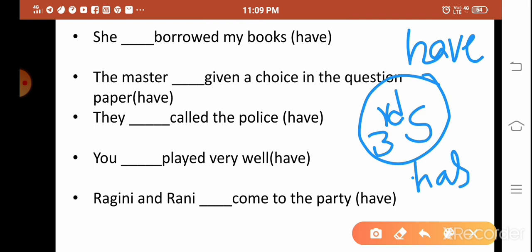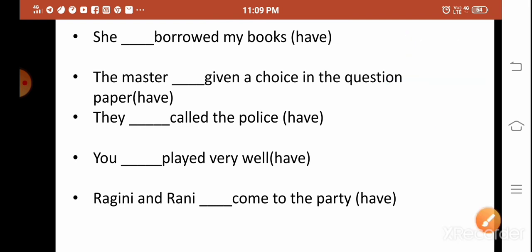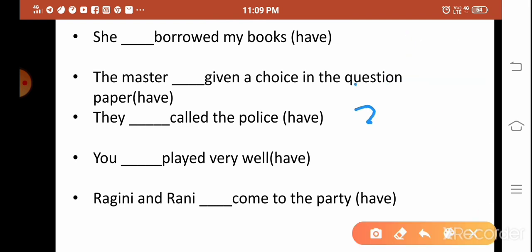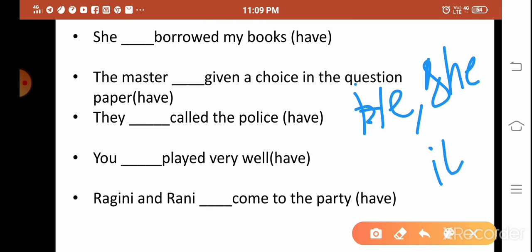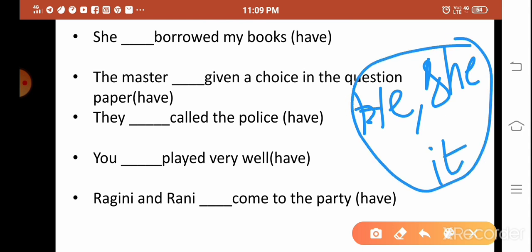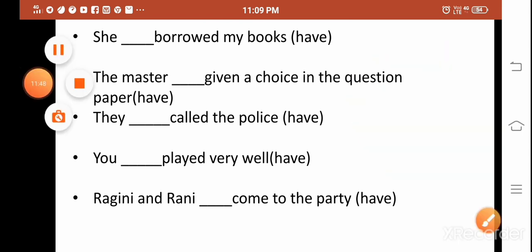So don't forget this rule. Many people make mistakes with these simple sentences. Has. So what are those third singular? He, she, it. These three are the third person singulars. She dash borrowed my books. What is your answer?